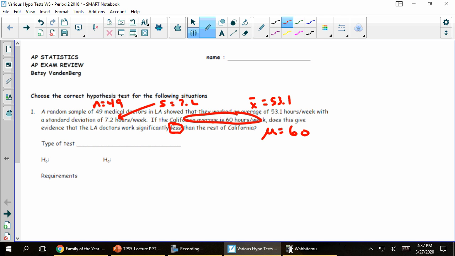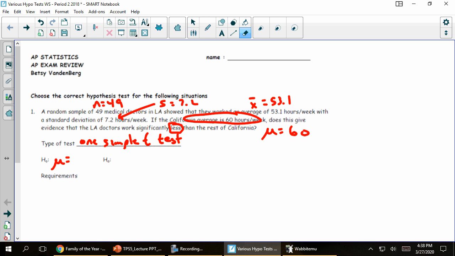So what I want to do here is a one sample t-test, because I have one sample, that's the LA doctors. My null hypothesis is that mu is 60, with an alternative hypothesis that mu is less than 60, because less work.